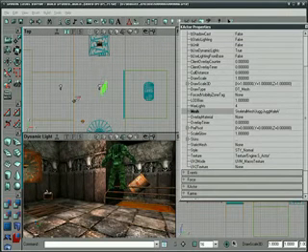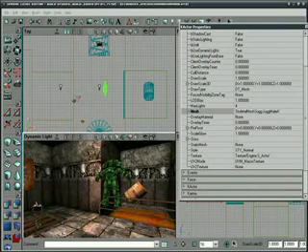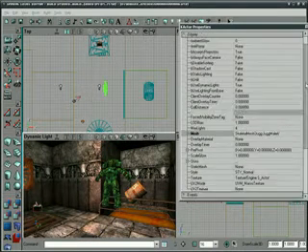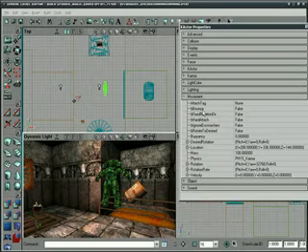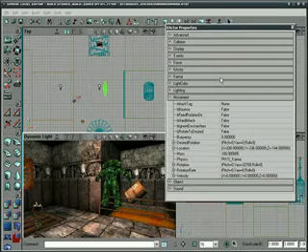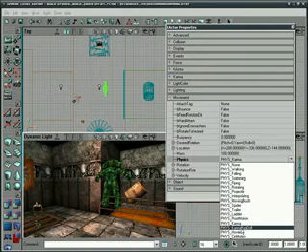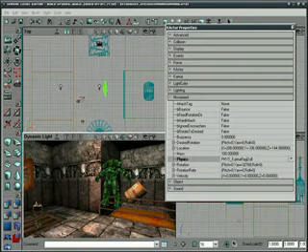Let's rotate this guy around, facing towards the camera in this case. Let's go down to Movement, and under Physics you'll notice we have physics Karma, the default physics engine for an actor. In this case we want to use a Karma ragdoll, so let's expand this out, and under here we'll see Karma ragdoll. Let's click that.